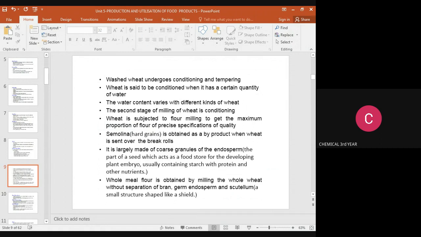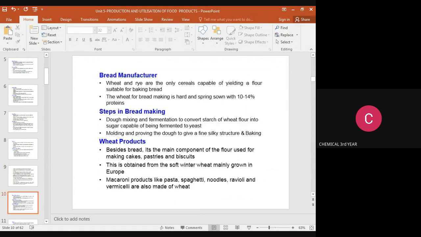It is largely made up of coarse granules of endosperm, the part of the seed which acts as a food store for the developing plant embryo. Usually, it contains starch with protein and other nutrients. Whole meal flour is obtained by milling the whole wheat without separation of bran, germ, endosperm, and scutellum, which is a small shield-shaped structure.